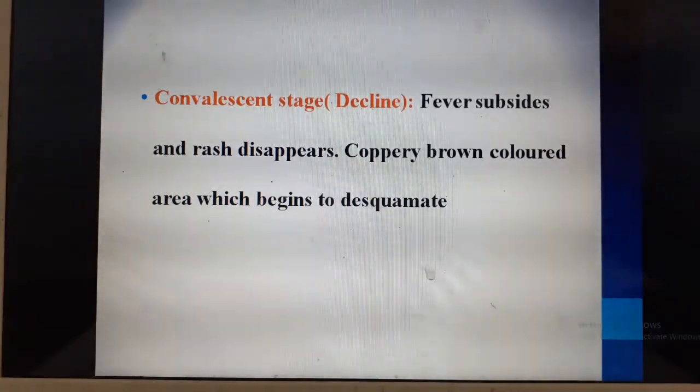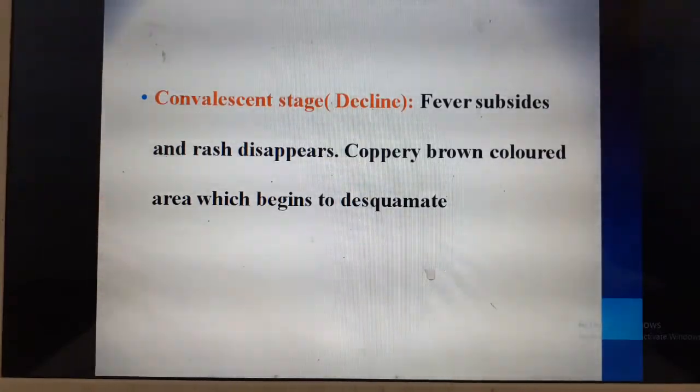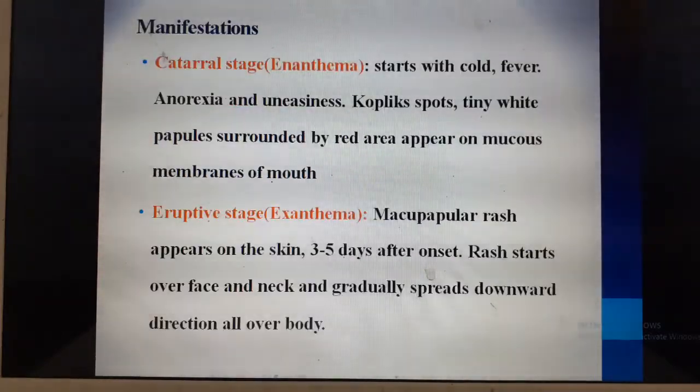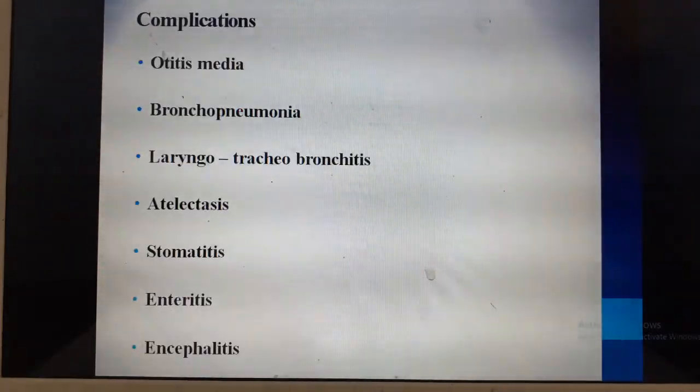The next stage is called the convalescent stage or the decline stage. Here slowly the rash disappears, the fever subsides and it leaves a coppery brown colored area and slowly it starts to peel or desquamate. So these are the 3 stages, the catarrhal stage, the eruptive stage and the convalescent stage.